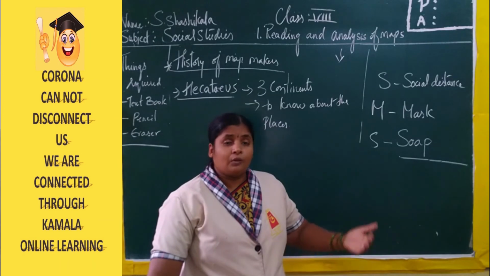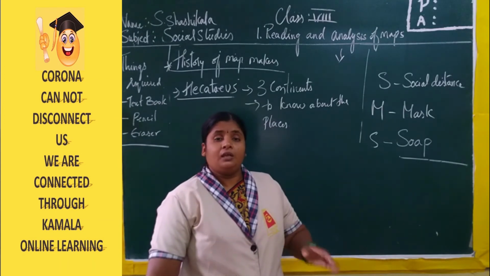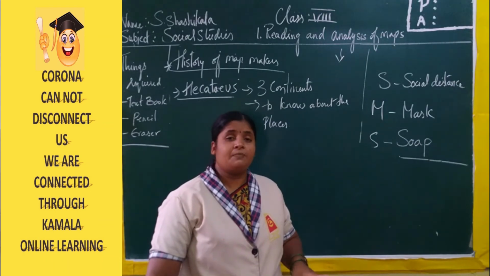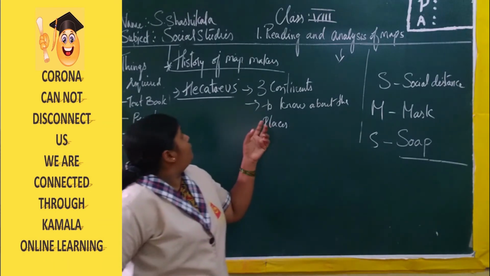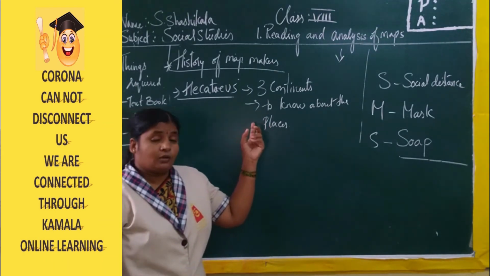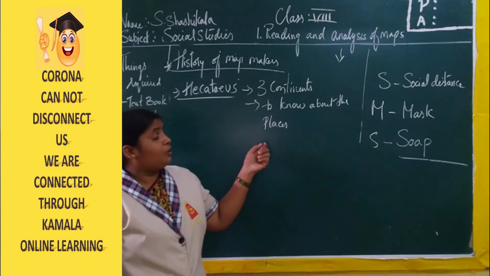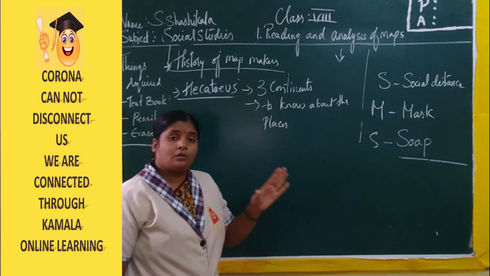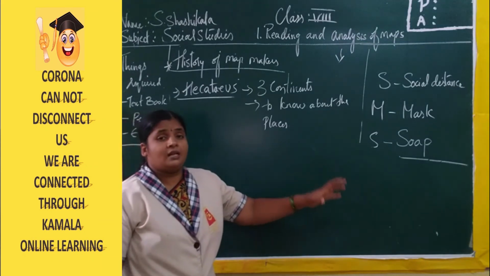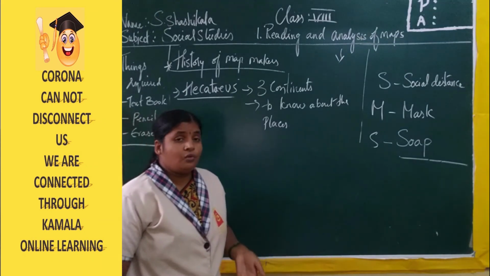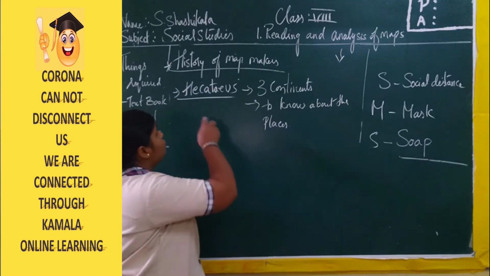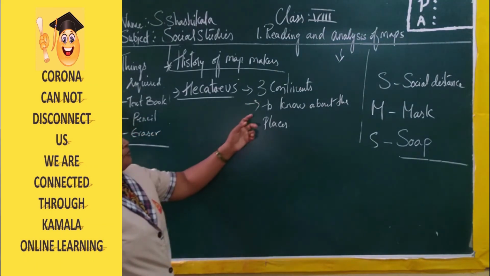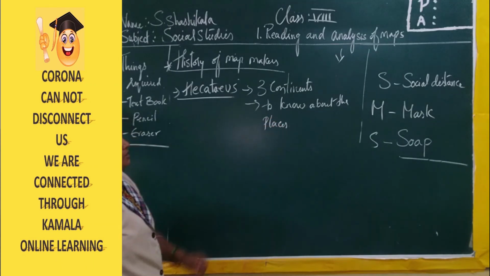The person who regularly visits our house knows the detailed information, who the family members of the house are. In the same way, Hecataeus used to travel across the whole world, but he did not know the interior parts of one particular country or continent. He just knows this is a land, that's it. He never used to go inside. So according to him, there are 3 continents, and he also made maps to know about the places.